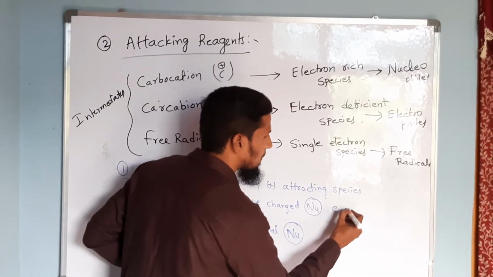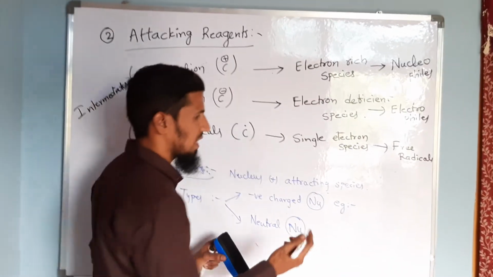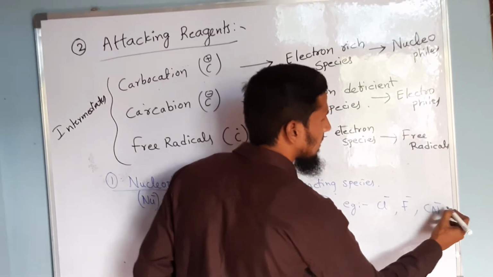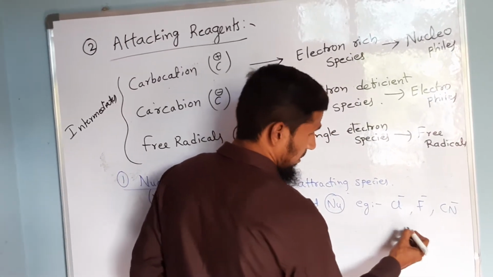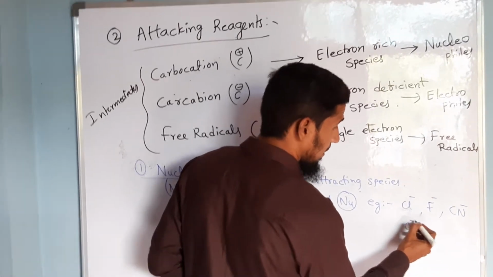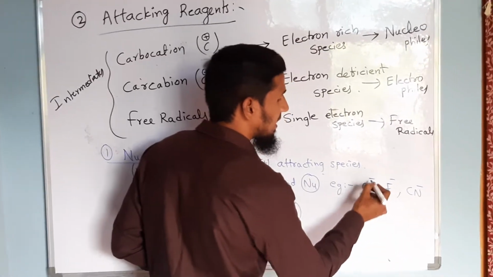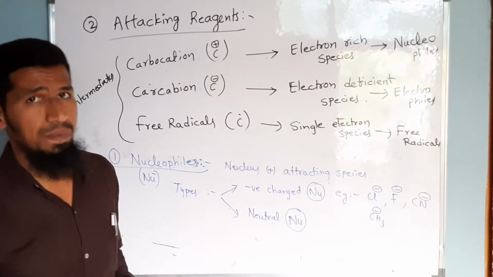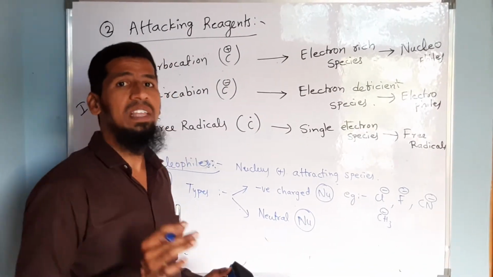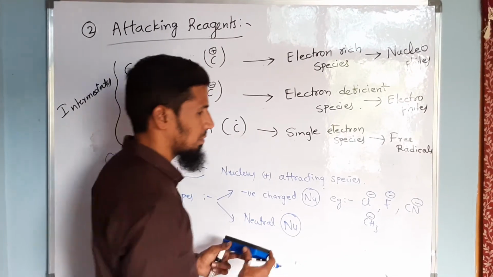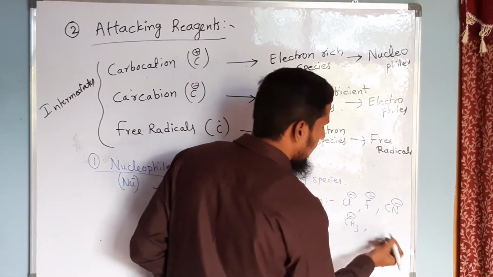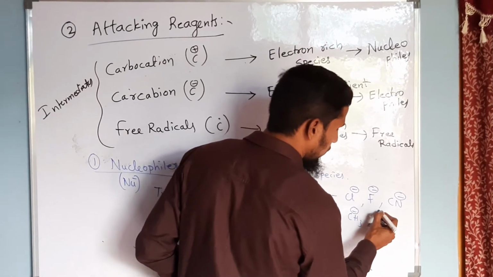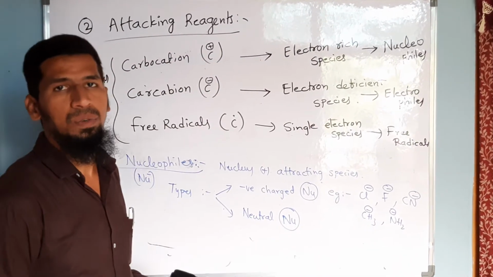So what are the examples for negatively charged nucleophiles? You can consider Cl minus, F minus, CN minus, and CH3 minus, methyl carbanion. All these negatively charged species you can consider as negative nucleophiles, because they are electron rich, because they have more electrons. And you can also consider NH2 minus, that is NH2 nucleophile.